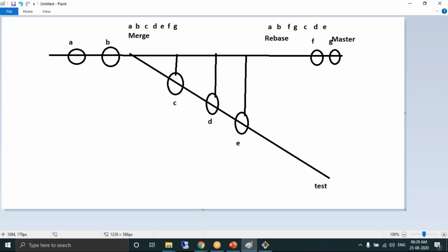Important from the interview point of view. Go to the child branch and rebase master. Then go to the master branch and pull the child branch by merge. That's what a developer needs to do so that his code from the child branch becomes the latest code of the master. This is about rebase.